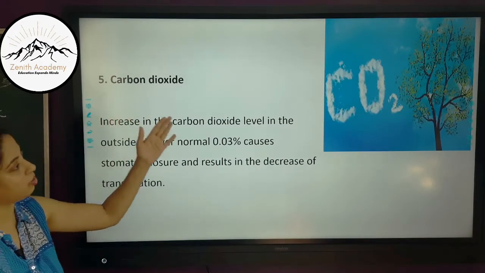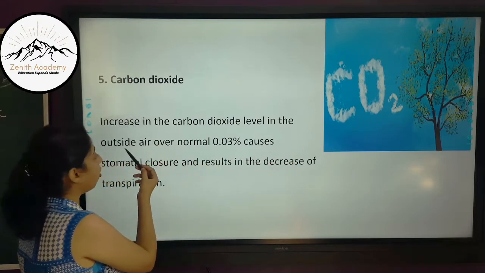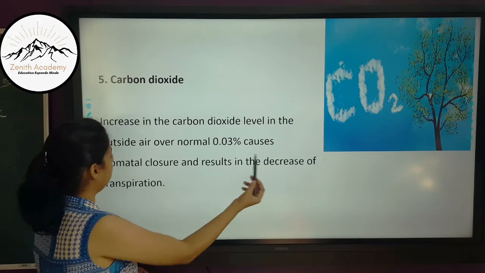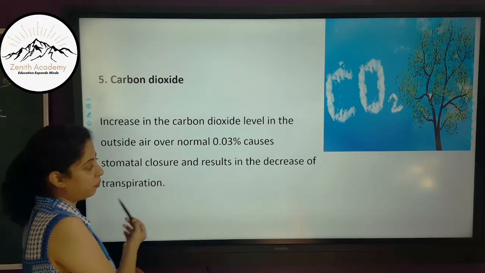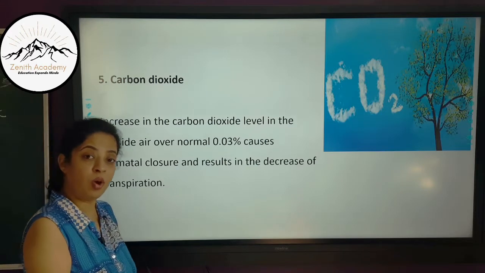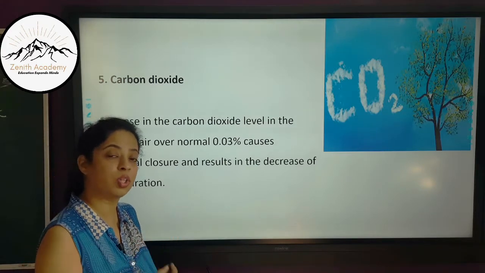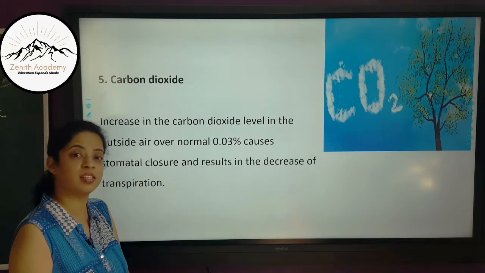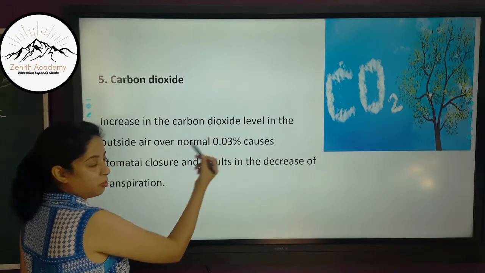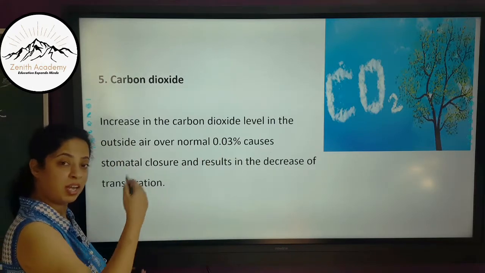Now, carbon dioxide. Increase in the carbon dioxide level in the outside air over the normal 0.03% causes stomatal closure and results in the decrease of transpiration. We all know that normally around 0.01 to 0.03% of carbon dioxide is there in the atmosphere. But if the level of CO2 increases from this, it means outside there is more carbon dioxide.